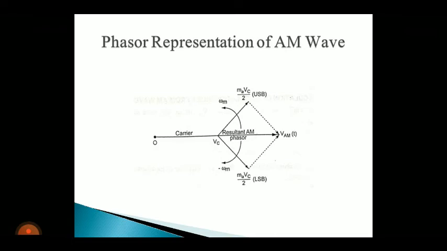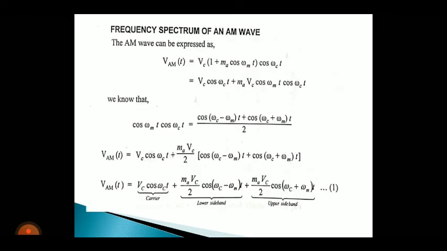First, the carrier wave amplitude Vc is taken as the reference phasor. So first mark the carrier amplitude. What is the value of carrier amplitude? From the expression, its amplitude is Vc. Refer to the previous equation number 1. What is the amplitude of the carrier? Its amplitude is Vc.